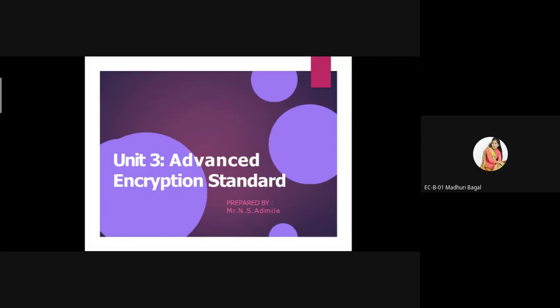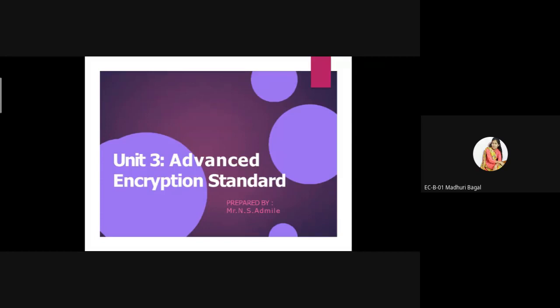In order to avoid that, we can use the Advanced Encryption Standard. These standards are also used for security purposes. When we require higher security, along with the DES algorithm we can also use the Advanced Encryption Standard.